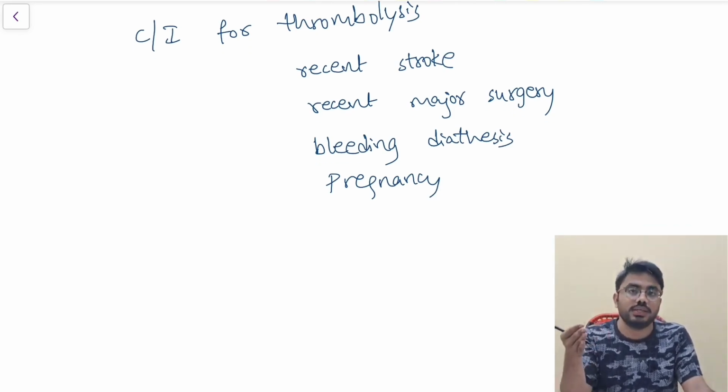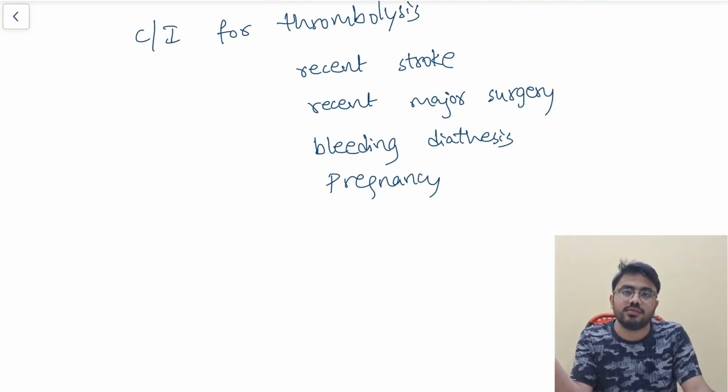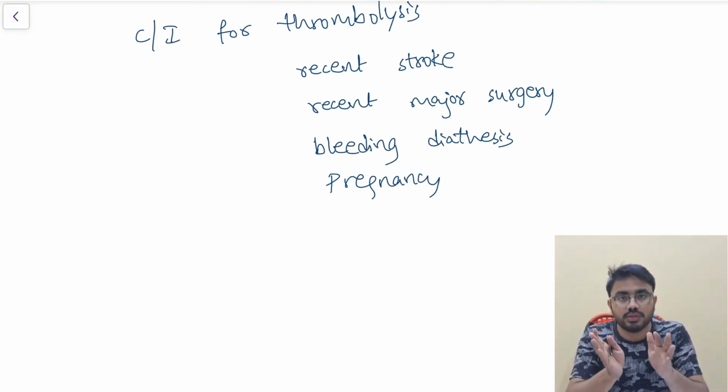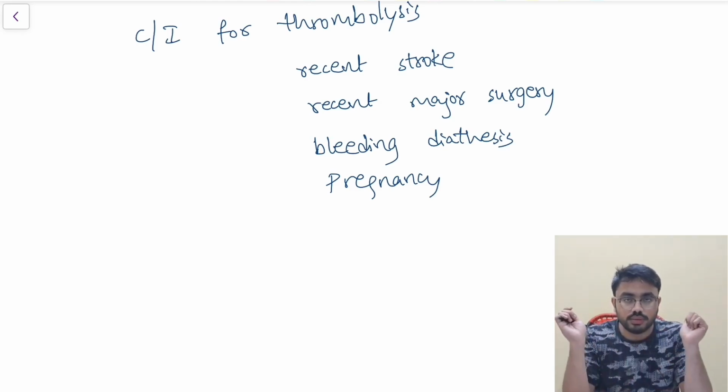Recent stroke, recent major surgery, bleeding diathesis, pregnancy, and even some things like recent myocardial infarction, or many other things will be there. But these 3 to 4 conditions are very important. You have to remember.